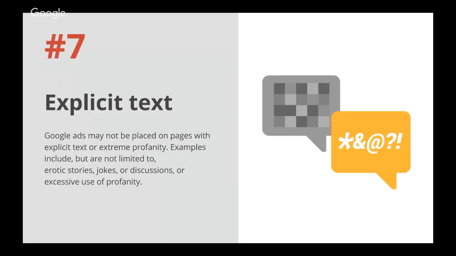Explicit text. Google Ads may not be placed on pages with explicit text or extreme profanity. Examples include erotic stories, jokes or discussions, or excessive use of profanity.